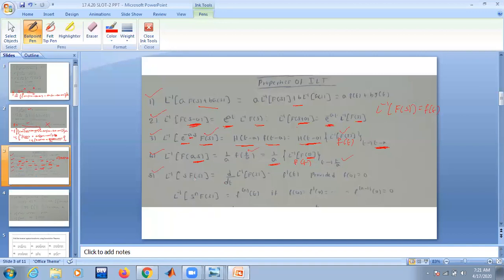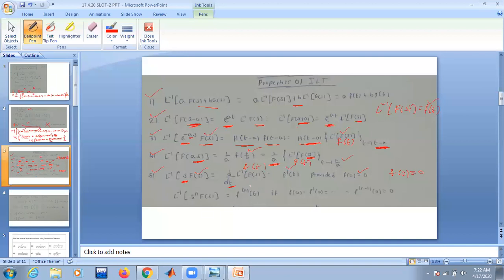Next one is multiplication by s property. Whenever s is multiplied with a function, take L inverse of f of s. What is L inverse of f of s? F of t. But make sure that f of 0 is 0 if you want to apply this property. If f of 0 equals 0, then only you start proceeding to apply this multiplication by s property. That f of t you differentiate with respect to t. That is f dash of t.